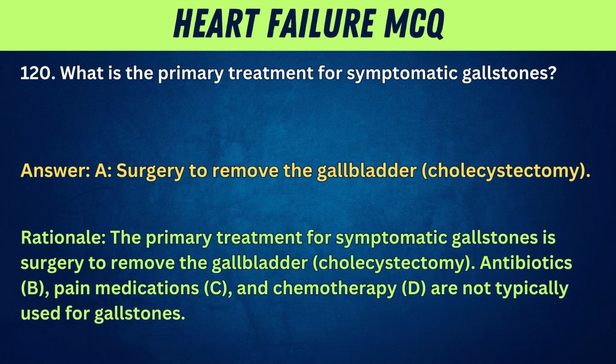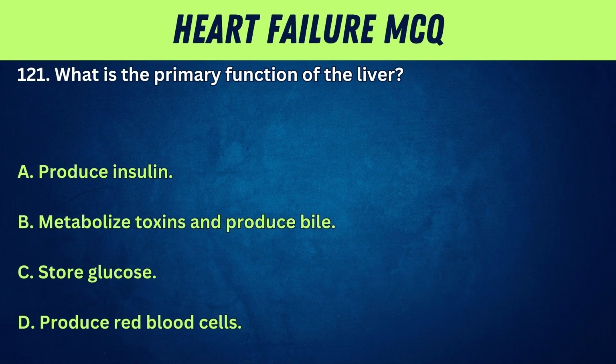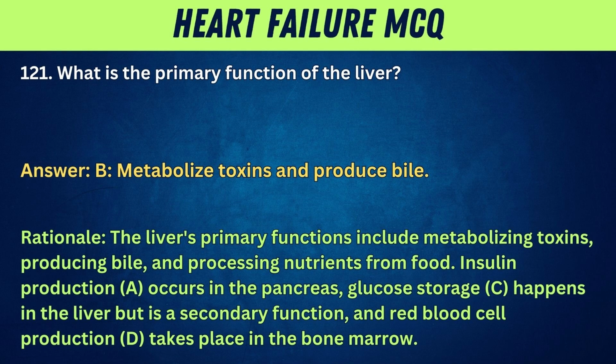Antibiotics, B, pain medications, C, and chemotherapy, D, are not typically used for gallstones. 121. What is the primary function of the liver? A. Produce insulin. B. Metabolize toxins and produce bile. C. Store glucose. D. Produce red blood cells. Answer: B. Metabolize toxins and produce bile.